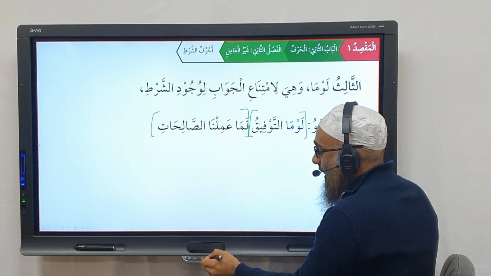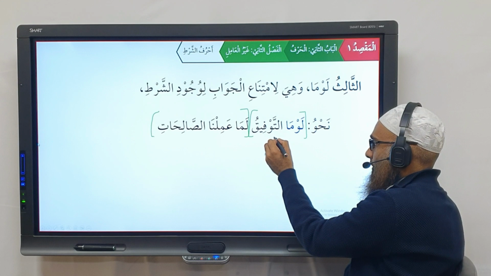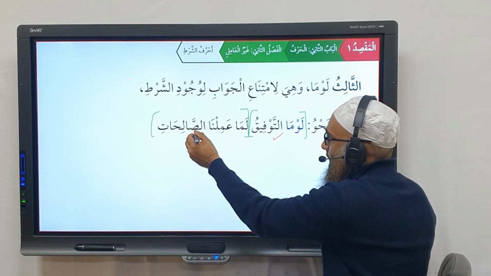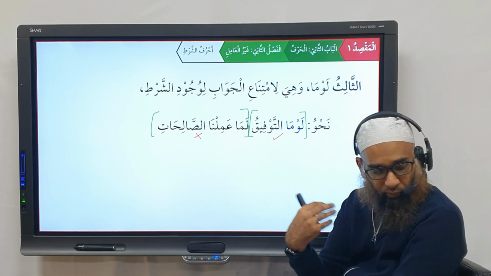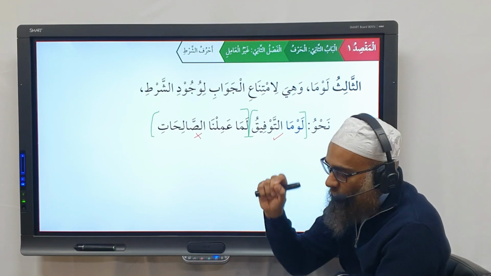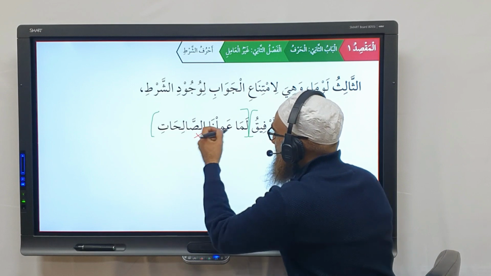So in this example, what occurred? Did the shart occur or not occur? It occurred. Did the jawab occur? Not occur. So had it not been for Allah's tawfiq, Allah giving us the ability, we would not have done good deeds. Ma is negative, isn't it?